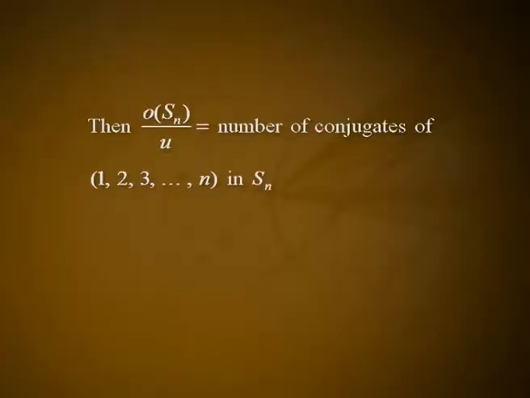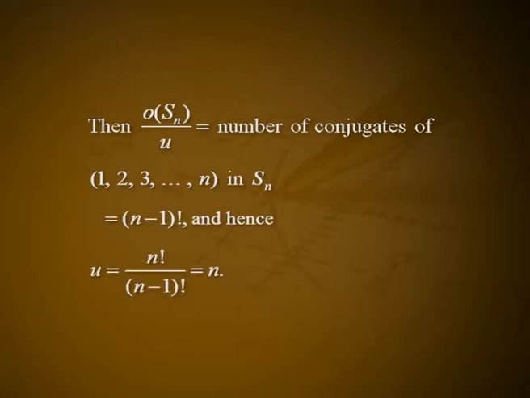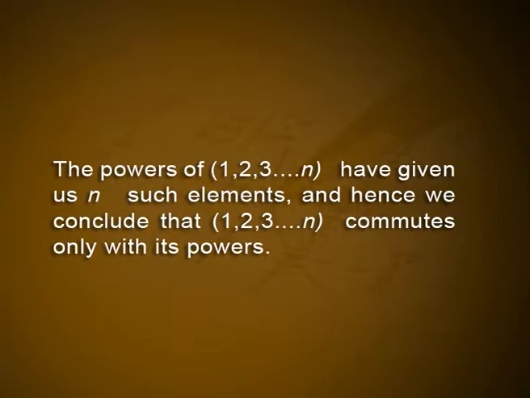Let u denote the order of the normalizer of (1 2 3 ... n) in Sn. Then the order of Sn divided by u is equal to the number of conjugates of (1 2 3 ... n) in Sn, that is equal to (n-1)!, and hence u is equal to n! divided by (n-1)!, that is equal to n. So the order of the normalizer of (1 2 3 ... n) in Sn is n. The powers of (1 2 3 ... n) have given us n such elements, and hence we conclude that (1 2 3 ... n) commutes only with its powers.